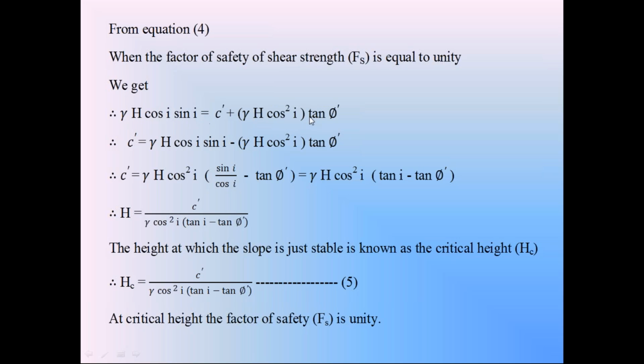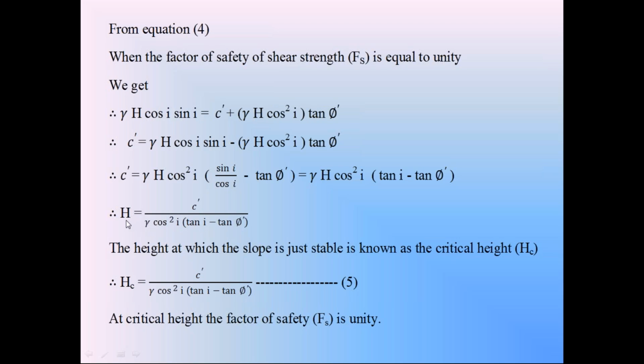Then simplify this equation. C dash is equal to gamma h cos i sin i minus gamma h cos square i tan phi dash. Taking gamma h cos square i common, the right side becomes gamma h cos square i into sin i by cos i minus tan phi dash. Sin i by cos i is equal to tan i. So C dash is equal to gamma h cos square i into tan i minus tan phi dash. From this equation, the height h is equal to C dash divided by gamma cos square i into tan i minus tan phi dash.